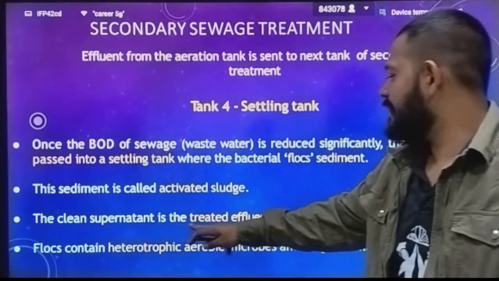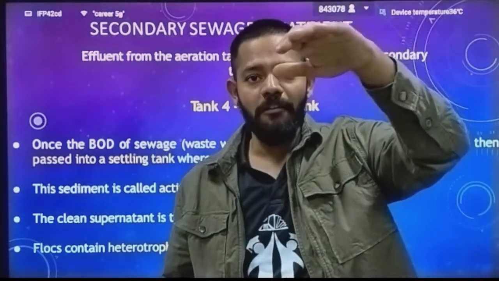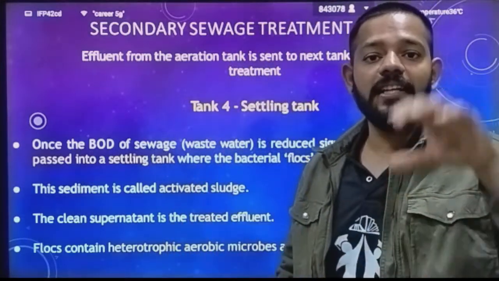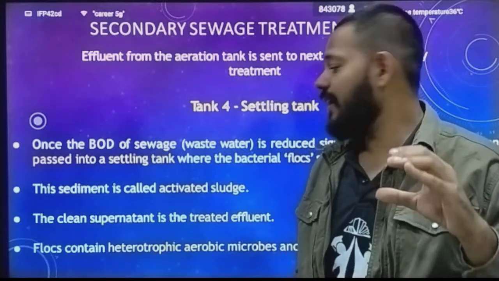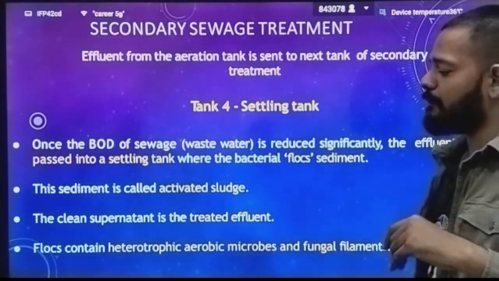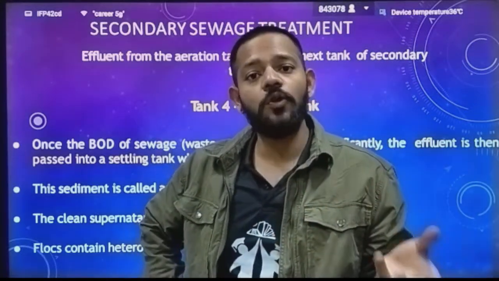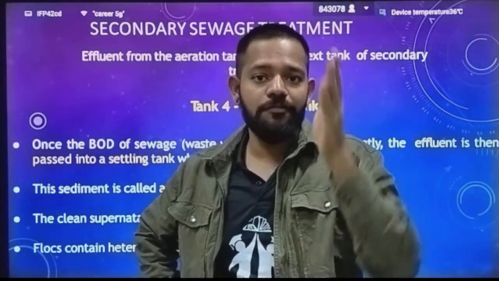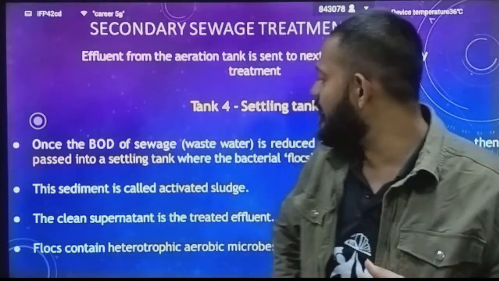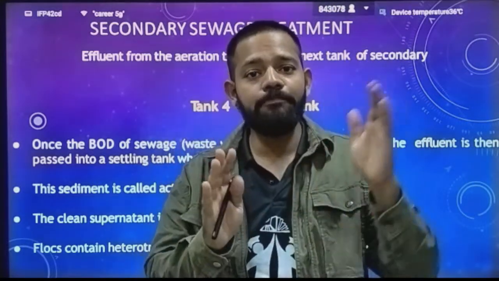The clear supernatant is the treated effluent. The water floating above the activated sludge is the clear water. Flocs contain heterotrophic microbes and fungal filaments. The flocs, which you have already studied, contain microbes like bacteria and fungus in the form of a meshwork.